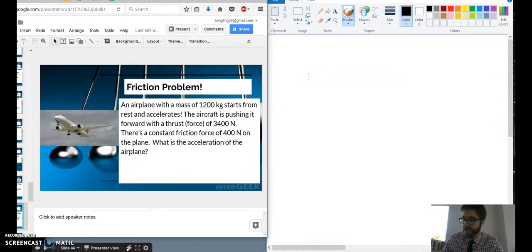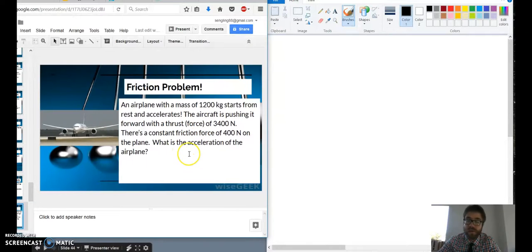Alright, so this problem is all about airplanes, and I'm getting my calculator ready here in case I need it. An airplane with a mass of 1,200 kilograms starts from rest and accelerates. The aircraft is pushing forward with a thrust of 3,400 newtons. There's a constant friction of 400 newtons on the plane. What is the acceleration of the airplane?